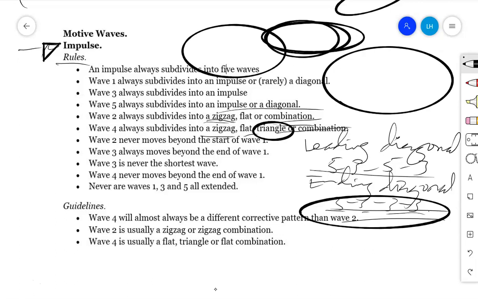Triangle is a sideways correction. Therefore, you find that wave number 4 usually has a characteristic of being shallow. Wave number 4 has a property of being shallow. That's why you find that sometimes a triangle by itself may stand as a corrective structure in wave number 4, but a triangle can never stand as a corrective structure in wave number 2. So wave number 2 never moves beyond the start of wave number 1.